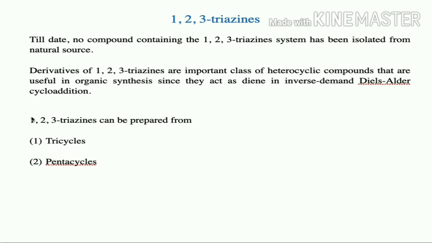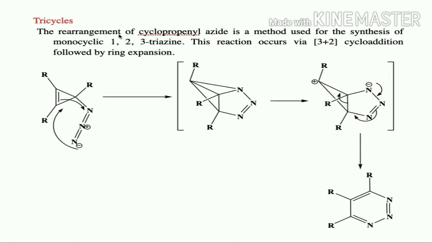So how can we prepare this 1,2,3 triazine? It can be prepared from tricycles or pentacycles. Now we will see how we get 1,2,3 triazine from tricycles. The rearrangement of cyclopropenyl azide is a method used for synthesis of monocyclic 1,2,3 triazine. This reaction occurs via 3 plus 2 cycloaddition followed by ring expansion. So this is the preparation of monocyclic 1,2,3 triazine from tricycles.